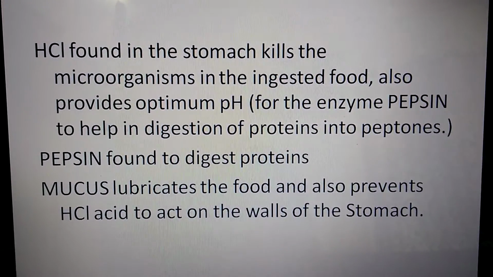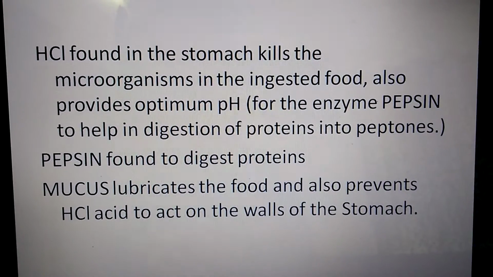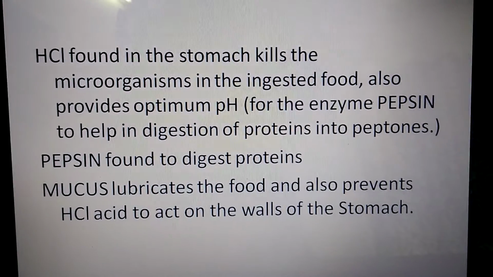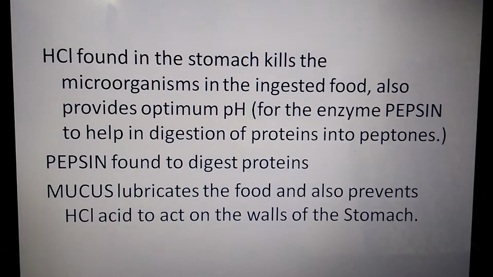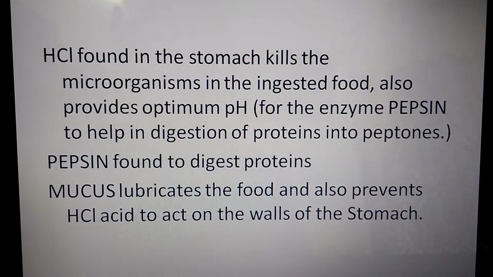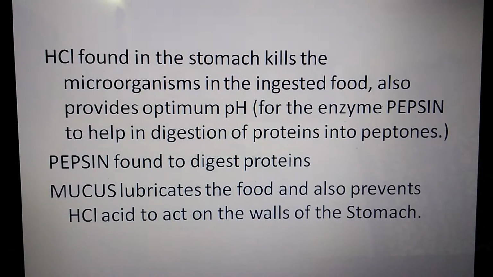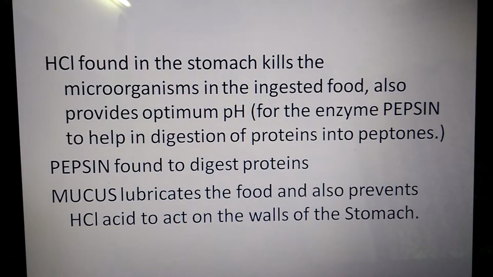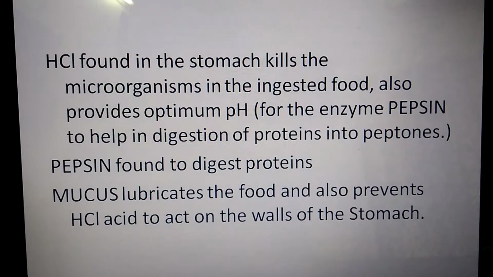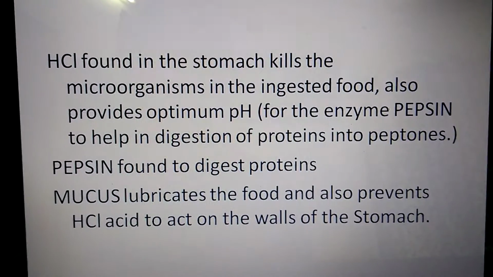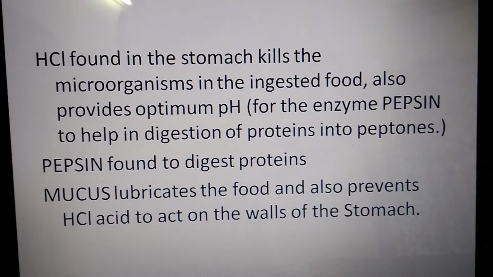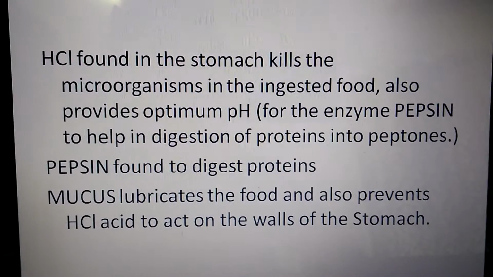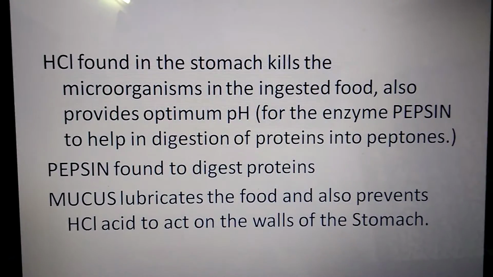Now HCl present in the stomach serves three functions. First, it kills the microorganisms which might get ingested in the food. Then secondly, it provides the optimum pH, that is the acidic pH, in which the enzyme for digesting protein, that is pepsin, can be functional. And the other thing which we find is mucus. Mucus is there to lubricate the food and also prevent this acid from acting on the wall of the stomach. Okay.